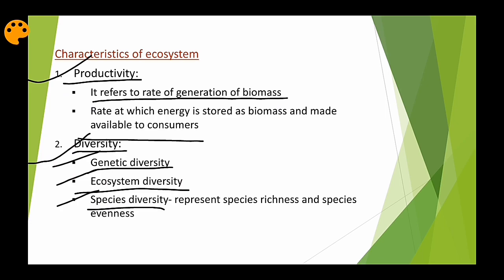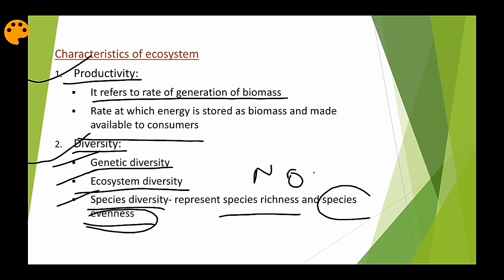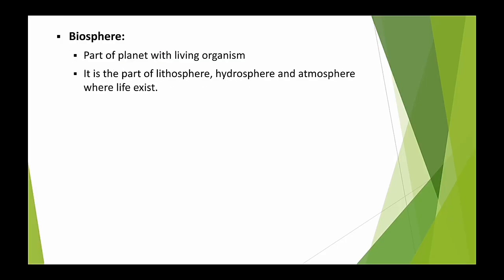What do you mean by species richness? Species richness is the number of species in an area, and species evenness is the distribution of these species in an ecosystem. And this species evenness is important. Why, you know? Because it helps us evaluate the health of an ecosystem. So I think you understand these things, right?